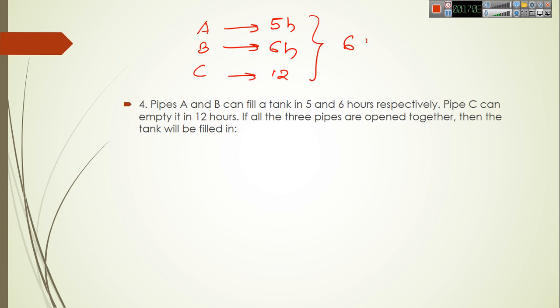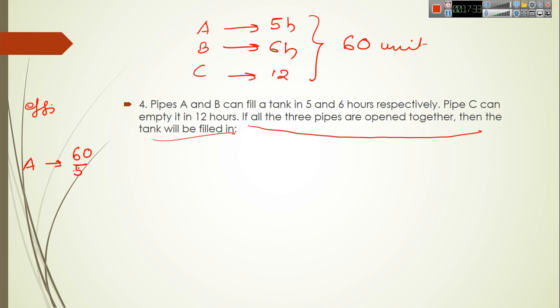So their LCM will be 60. So they have to do 60 units of work. Total amount of work will be 60 units. If all the 3 pipes are opened together, then the tank will be filled in... Okay, the time required for the tank to fill will be... So now we calculate the efficiency. Efficiency of A will be 60 by 5, which is equal to 12. For B it will be 60 by 6, which is 10.